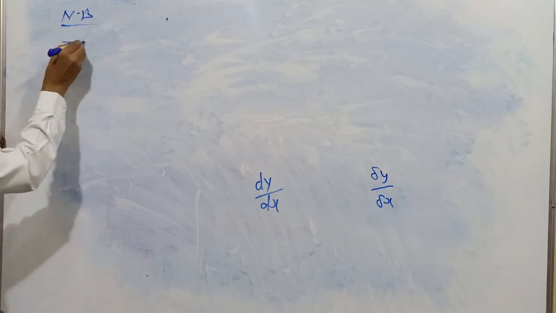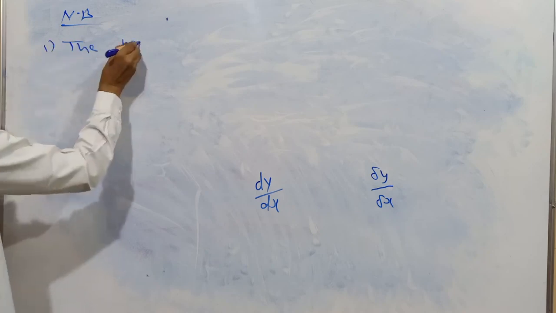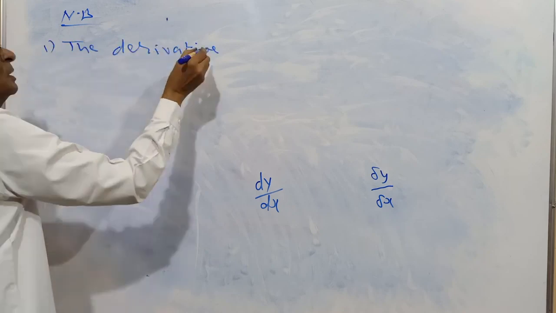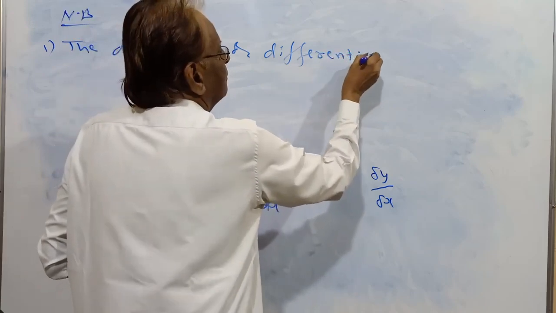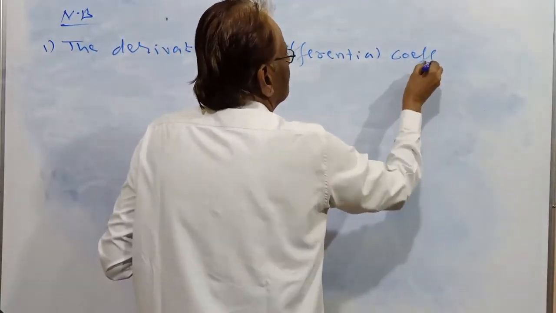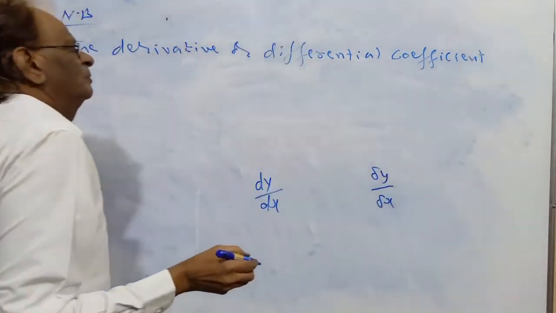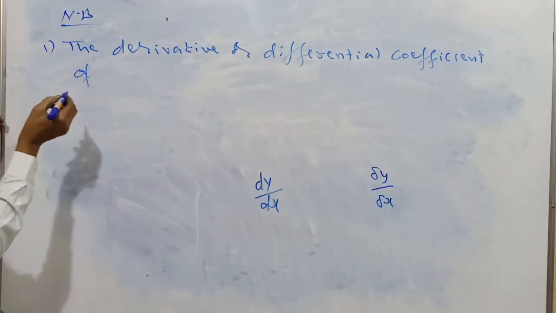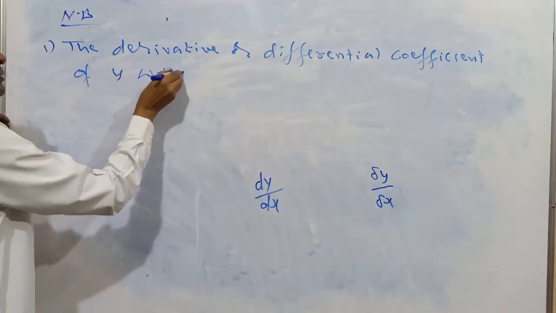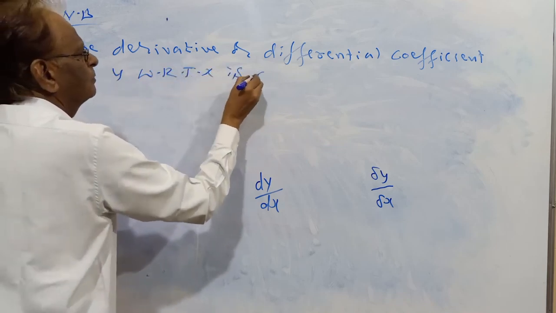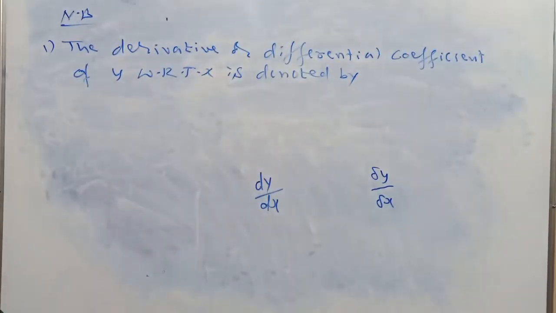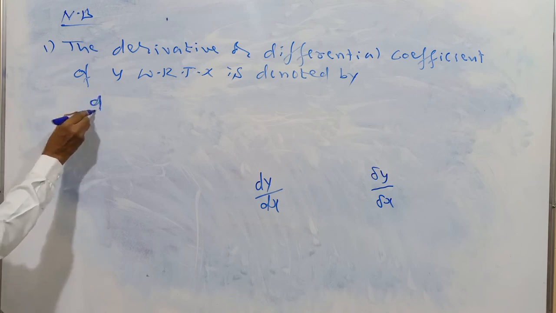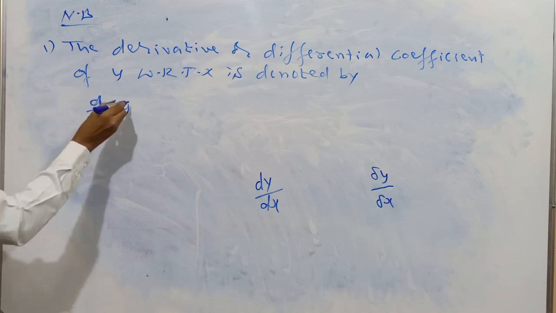Notable. The derivative or differential coefficient, both are same, of y with respect to x is denoted by d by dx of y.